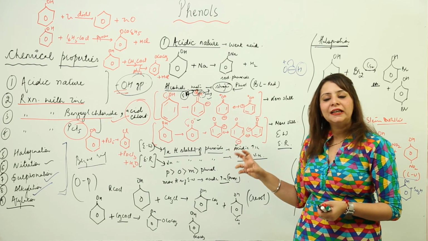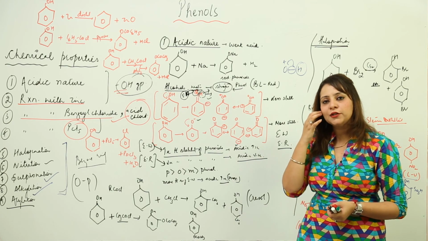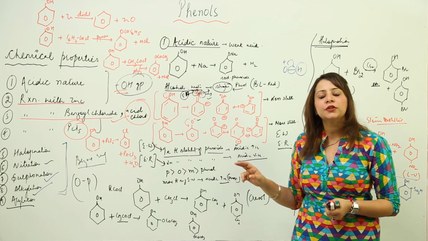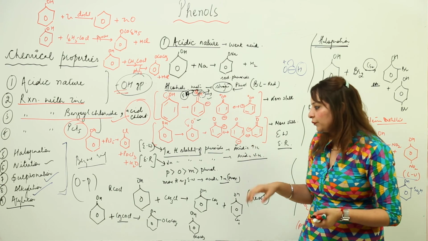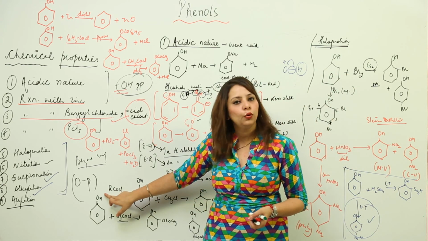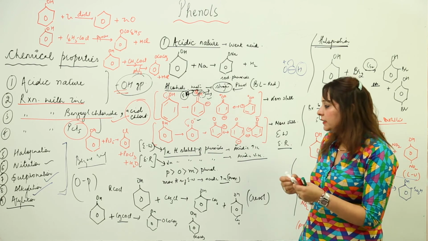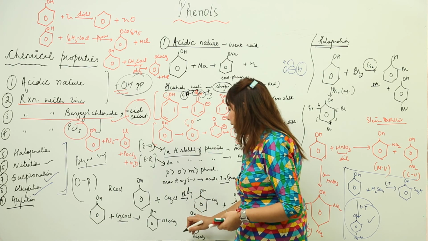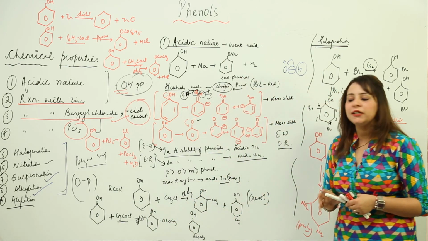When you are carrying out alkylation, you need to take RX, and what is going to attach is R, right? And when you are going to carry out acylation, you are going to take RCOCl, and what is going to attach is OCOR, like this. So you should be familiar with that. And alkylation and acylation both occur in the presence of anhydrous AlCl3. So these are actually the chemical properties.